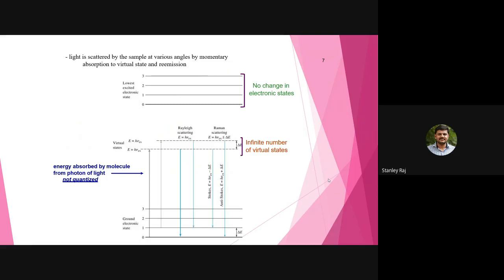If the change is positive, we call it an anti-Stokes line, E equal to h nu plus delta E. And if it is negative, the energy will be h nu minus delta E. There is a change in energy. So there are an infinite number of virtual states Raman identified. These states of matter, we call Stokes and anti-Stokes lines.